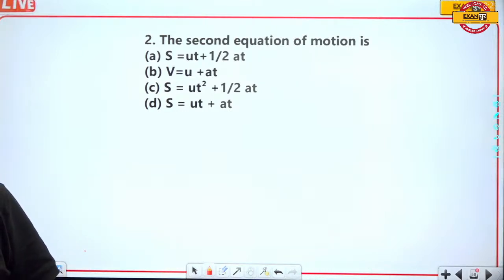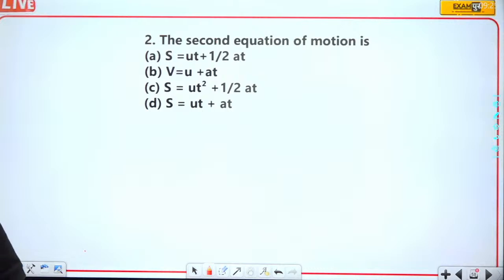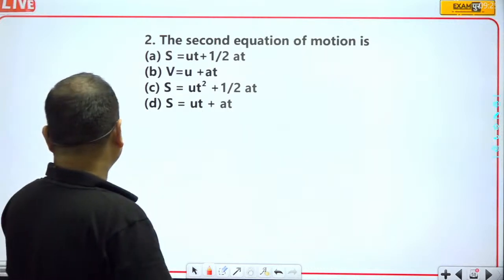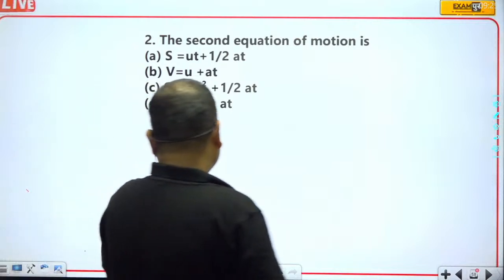Please let me know which one is the correct answer. Okay, so let me know which one is the correct answer. Which one is the correct answer? The second equation of motion.